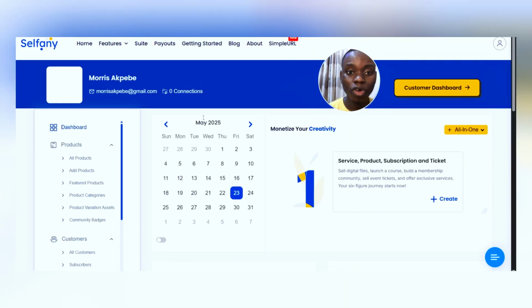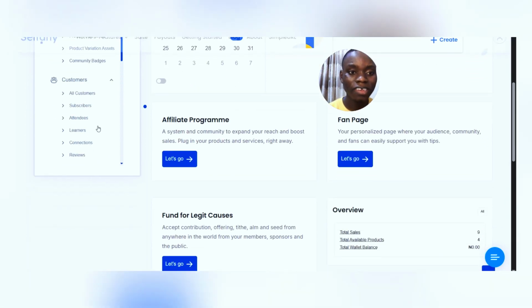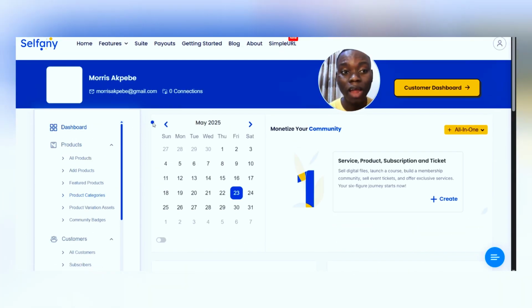Once your account is created, you are going to land on a page like this. There are a lot of features in this platform, but today we're just going to focus on how you can add your product and how you can create your own digital product, like hosting it on the platform.